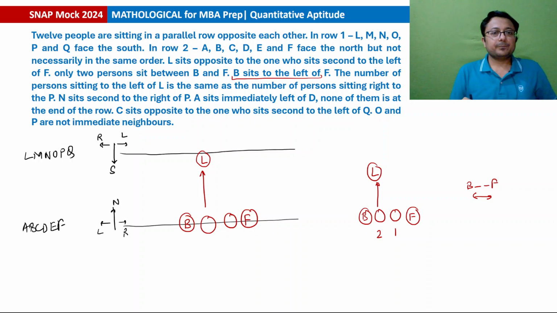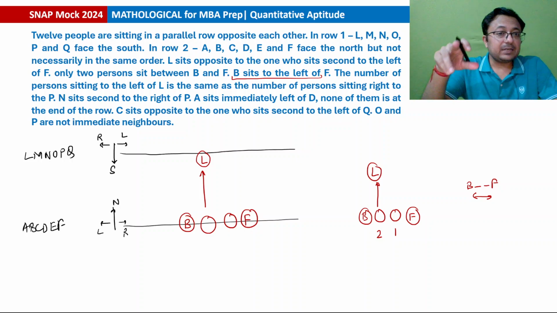This will be L. The number of persons sitting to the left of L is the same as the number of persons sitting to the right of P. Okay. N is sitting second to the right of P. And since right is in that direction, N will be here and there will be one more person between them.